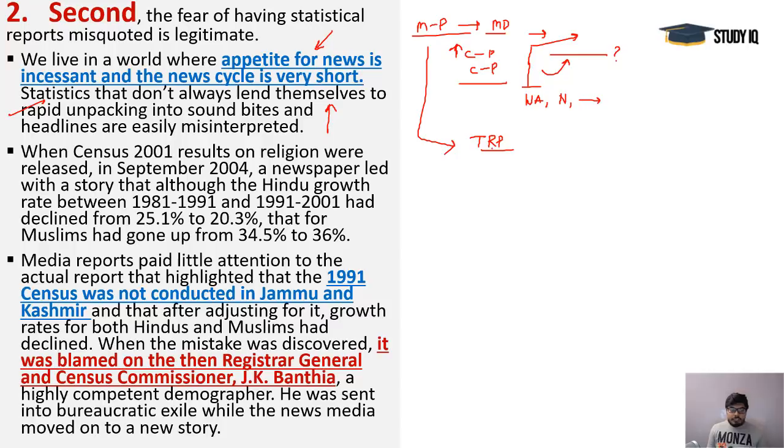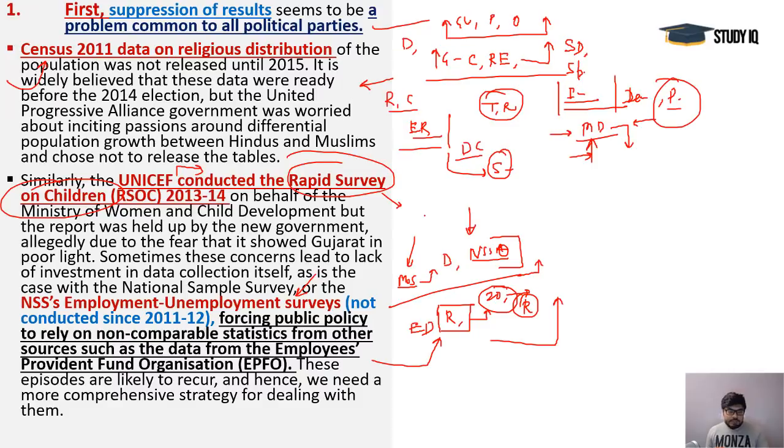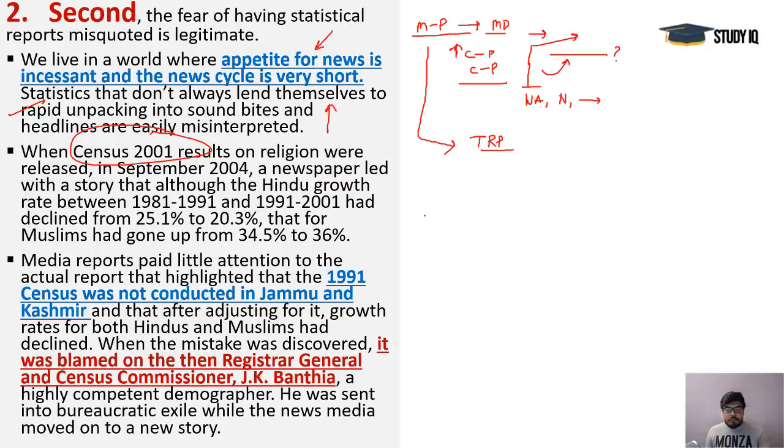Now see, in the case of the census 2001 and in the case of this rapid survey on children, in both cases they released wrong data. And it was election time especially. So at that time it created an enormous amount of controversy, and it was totally harmful for a particular party, or totally beneficial for the party who raised this issue. So it is all a setting. Now see, in this case they said that the Hindu population growth rate is very low, and the Muslim population growth rate is very high.